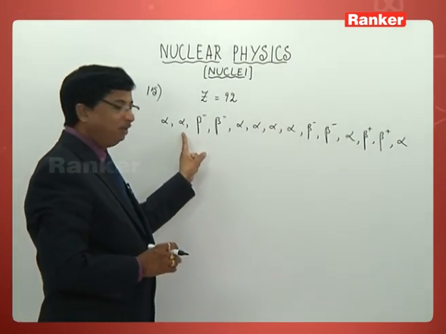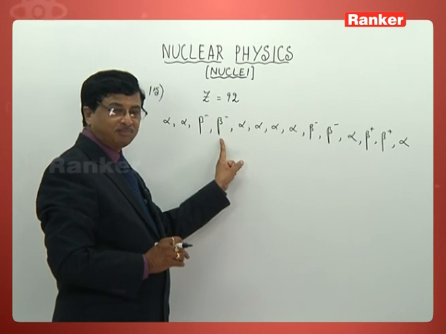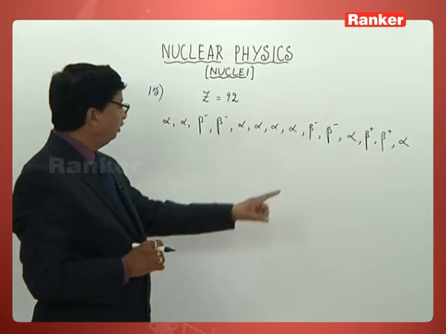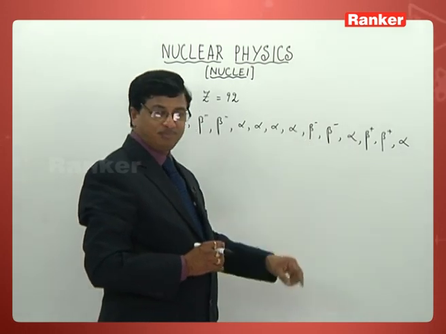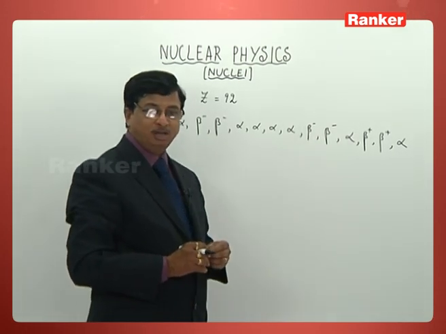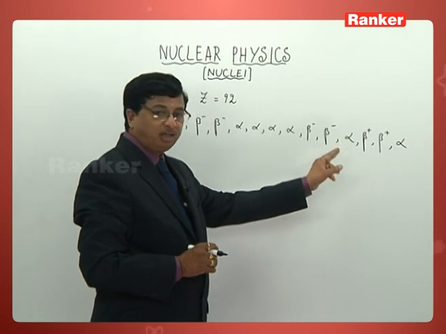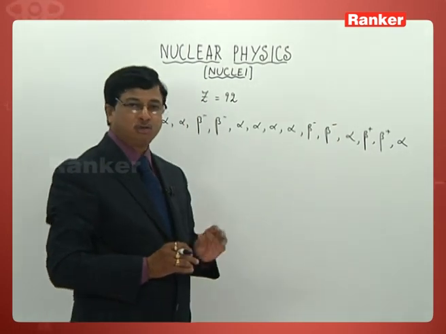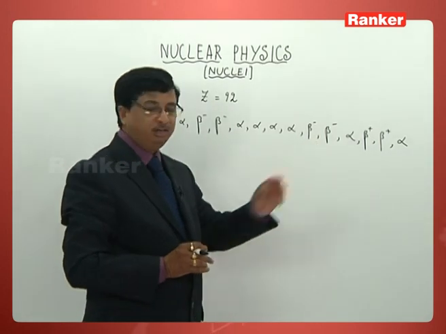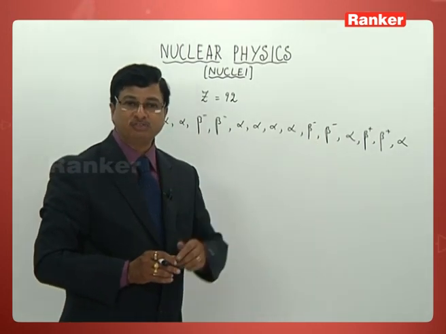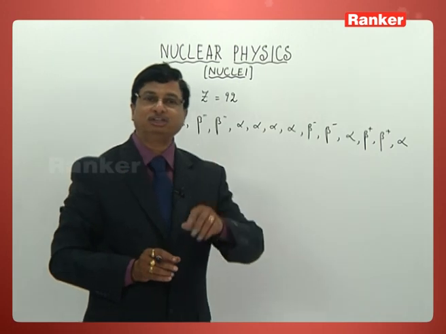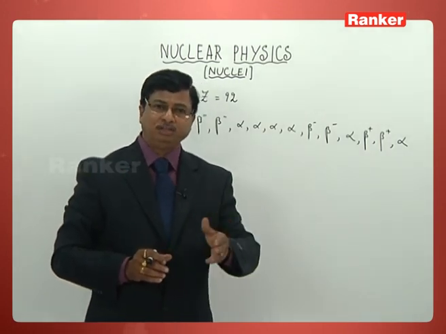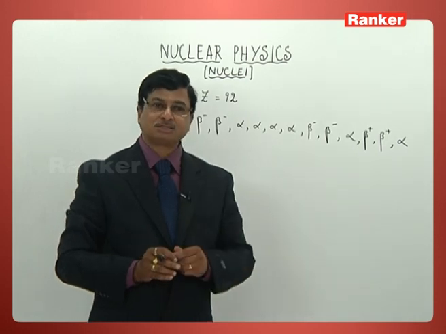Alpha, then beta, then 4 alpha particles in a row, then 2 beta particles, then again an alpha particle, then 2 beta positive particles and one more alpha. Total, this is the chain in the same sequence. That particular nucleus is now emitting all of this that has been given.